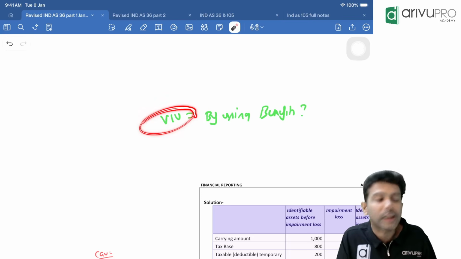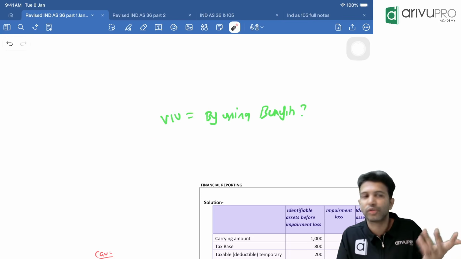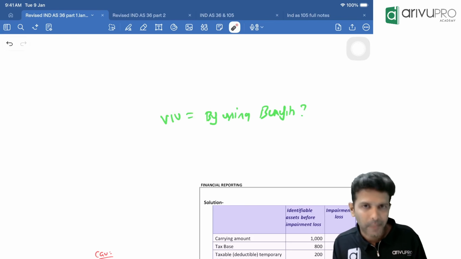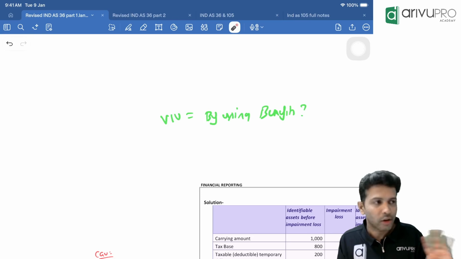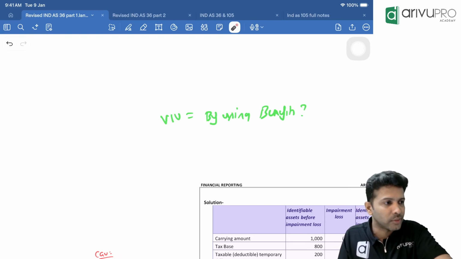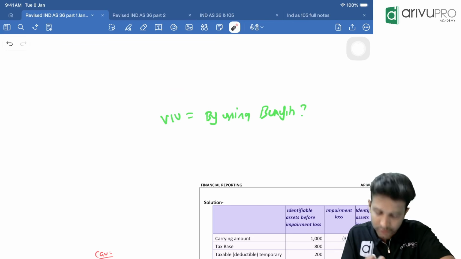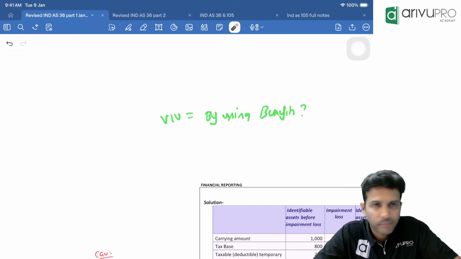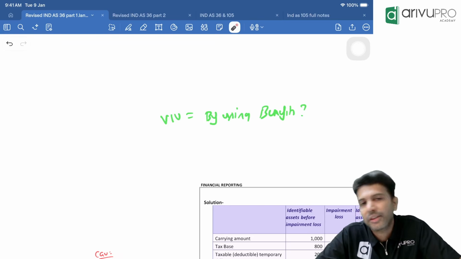So how do I find value in use? Because without value in use, I cannot find out recoverable amount. Without recoverable amount, I can't do the impairment check. Got the pain point over here? Now, we will not have just one asset like this. We will have many assets which will not give individual benefits. So finding VIU for that asset is really a challenge because it does not have value in use. So how do we do the impairment check for such assets?